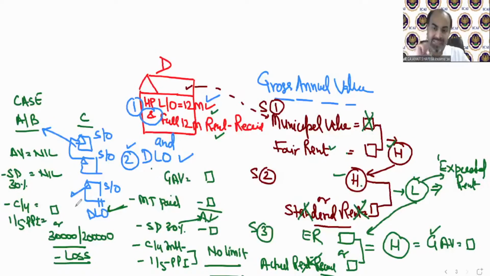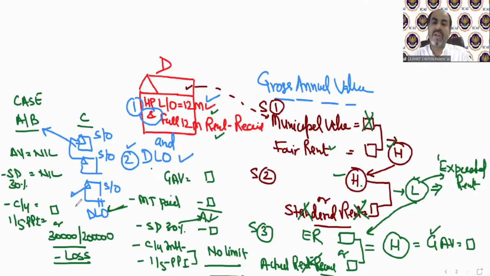Only case A and B have some restriction regarding the total interest value. There is no such restriction for case D, E, F, G. So this is the way we need to solve case number D. Municipal value, fair rent. After that, you take the higher, then compare with standard rent. The lower will be called expected rent.